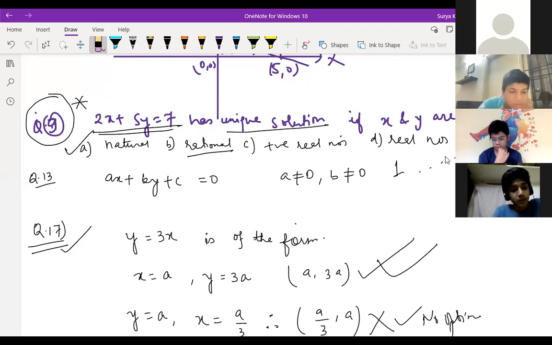Is it clear? I'll explain once again. See, this equation actually has infinite many solutions. But if they ask, if you put natural numbers, you have only one solution, 1 and 1. Apart from 1 and 1, you never get any other solution. No other natural number can satisfy the equation. Anybody can tell me?